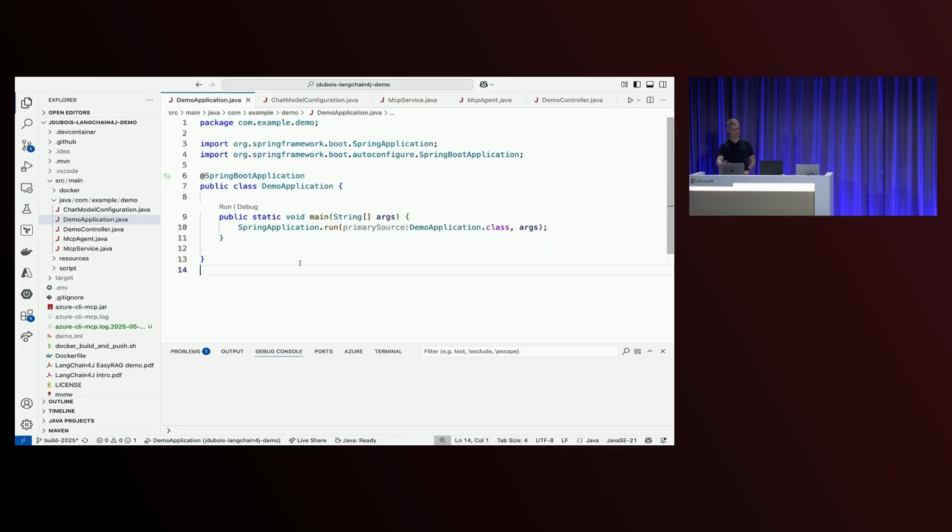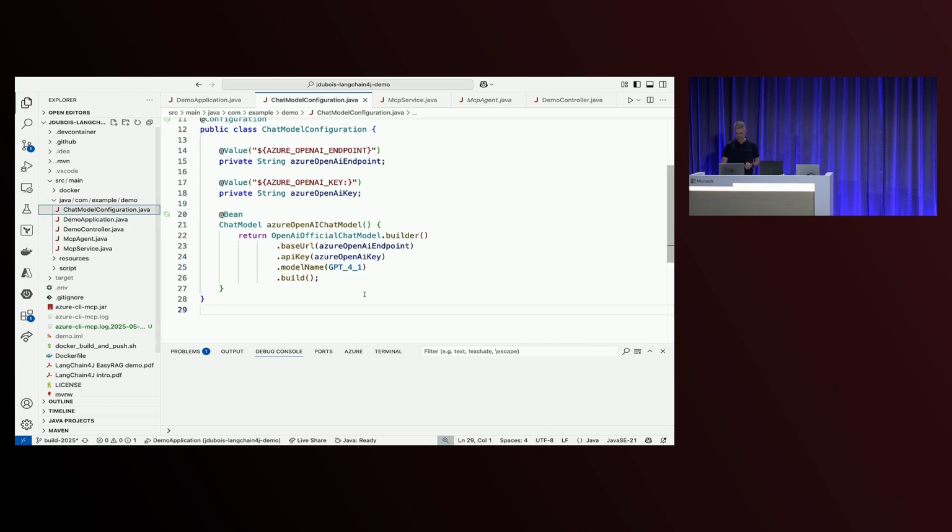Ooh, flickering a little bit, but it's working. So this is my application. It's a very classical Spring Boot application. If you know Spring Boot, it's associated with Spring Boot applications. My LLM is configured exactly like in the slide. Again, the API key is not mandatory if you're running inside Azure. And I've got a URL and the model that I'm using.